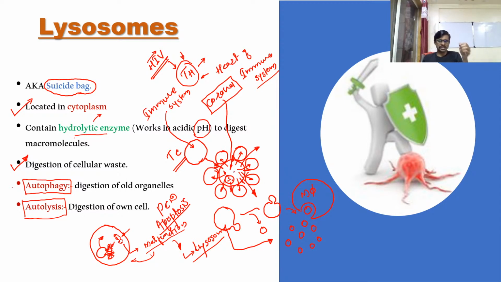So in this situation, when a cell is completely going to digest itself, you can say autolysis. And when any organelle of a cell is going to be digested by a lysosome, you can say autophagy. So autophagy and autolysis are the two words used differently with a lysosome. Are you getting my point here?